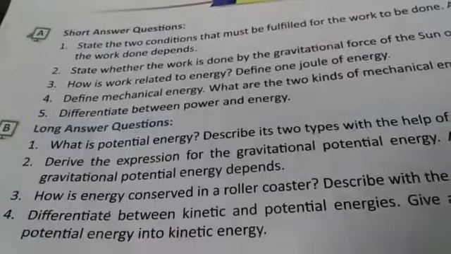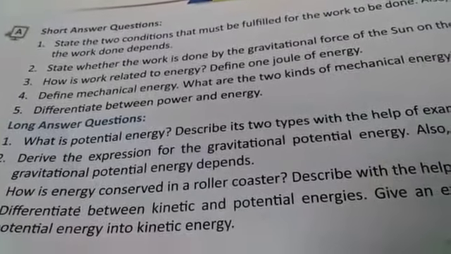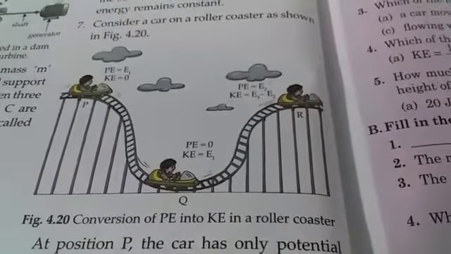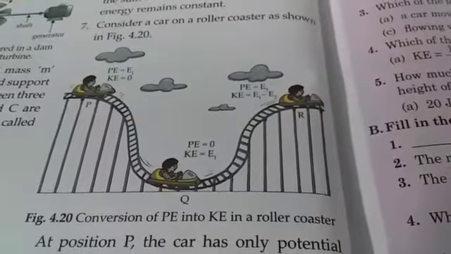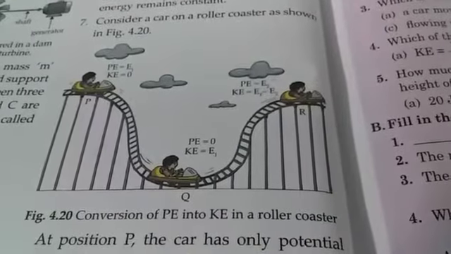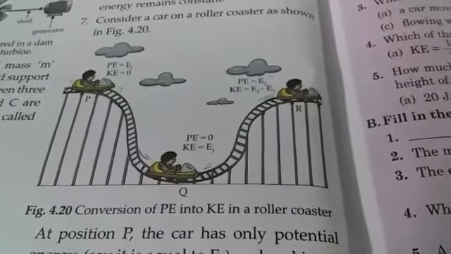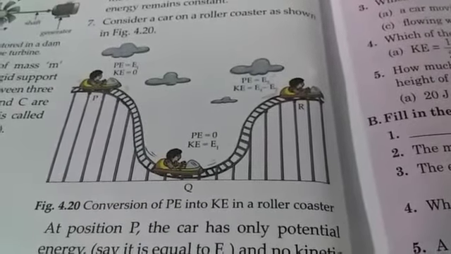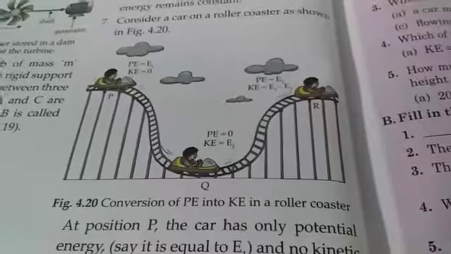Now question 3, how is energy conserved in a roller coaster? Describe with the help of a diagram. Now let's see how energy is conserved in a roller coaster. Now we know that energy can neither be created nor destroyed, but it can be transformed from one form to another. Same is the case here.